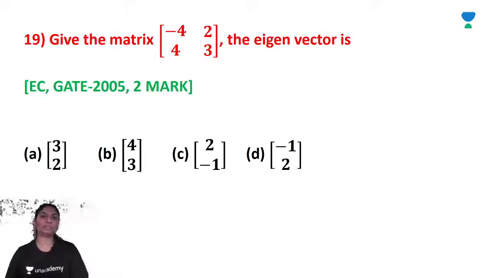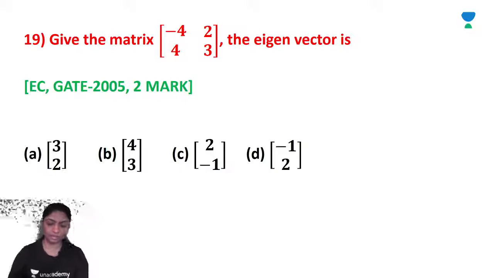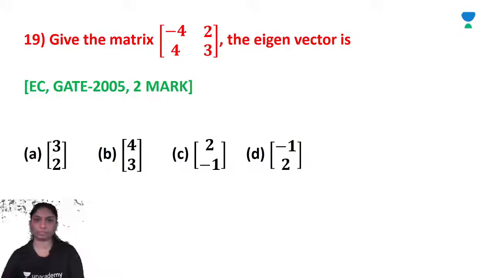Given the matrix minus 4, 2, 4, 3. The eigenvector is. So matrix for this eigenvector is, we will calculate. First of all, we have to find out the eigenvalues, right? So determinant of A minus lambda I is equal to 0.